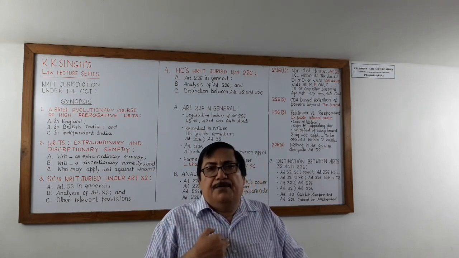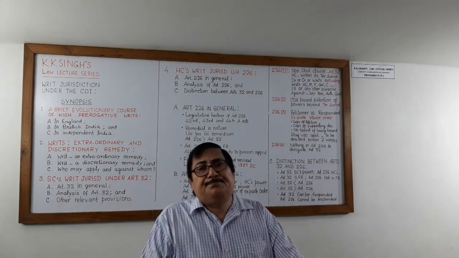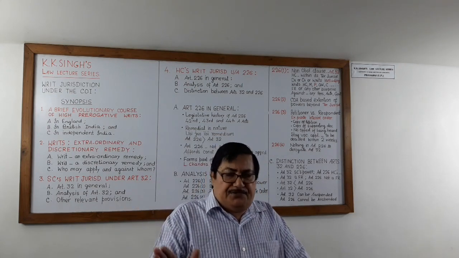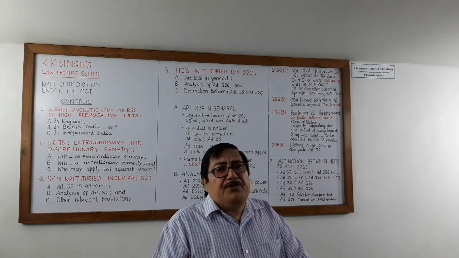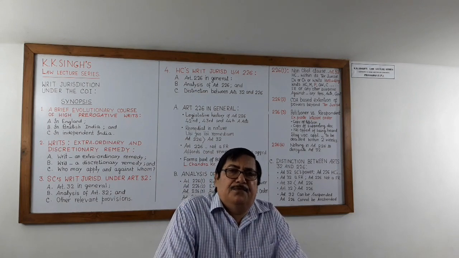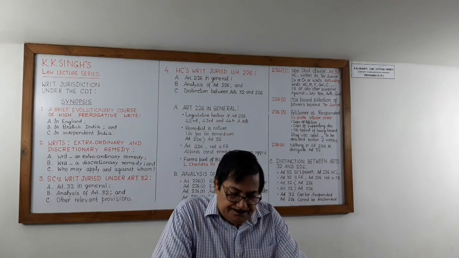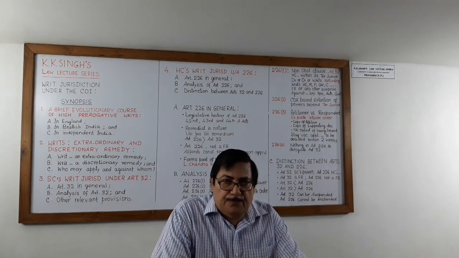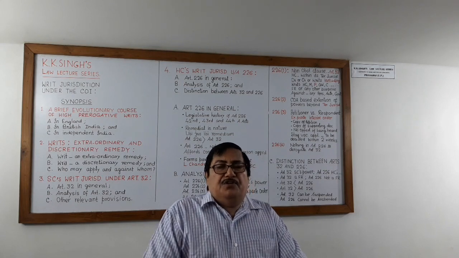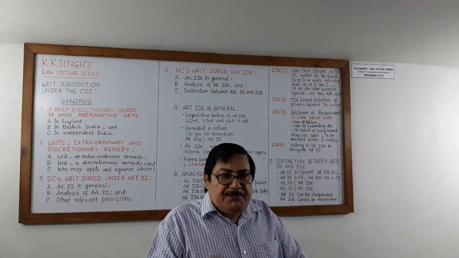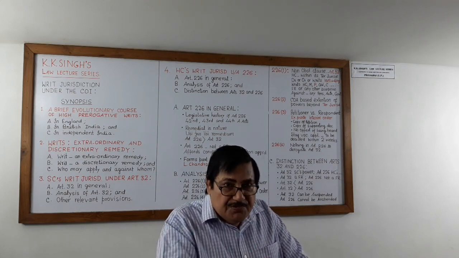And in my favor, an ex parte interim order has been passed. Ex parte stay, ex parte injunction, ex parte order has been passed. Now you are totally frustrated. Article 226 clause 3 is meant to afford a remedy to such persons as you in this example.